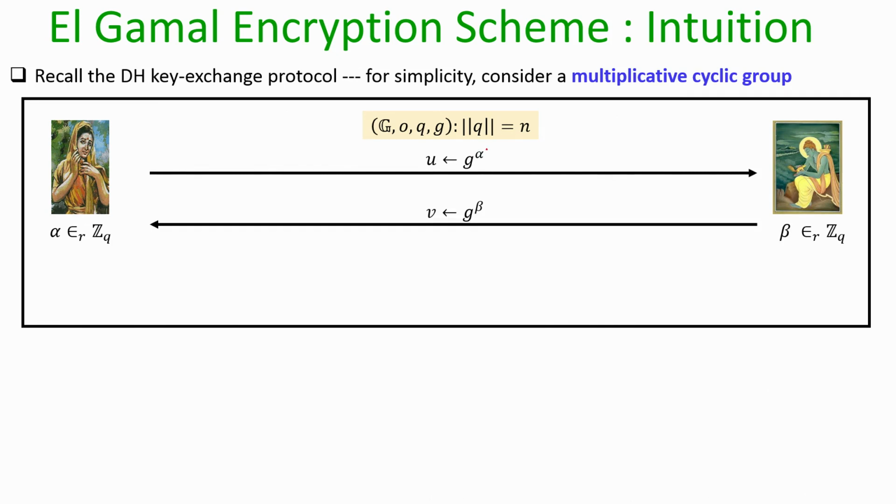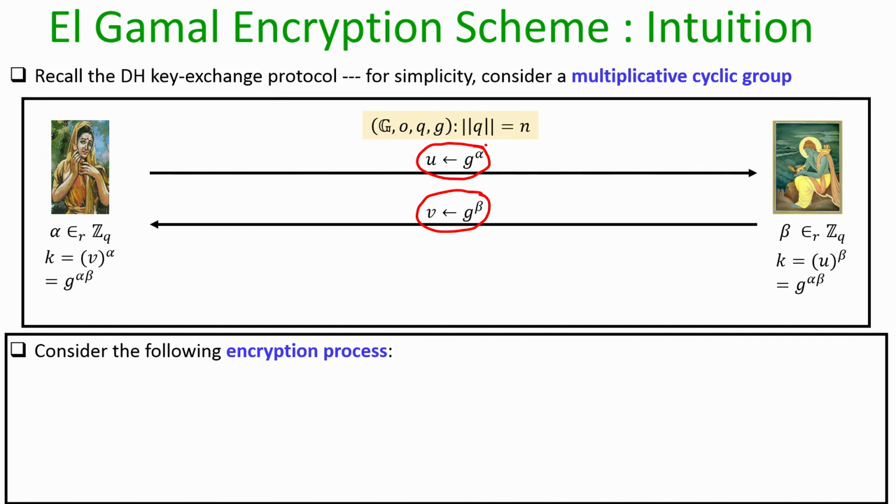So, Sita picks her contribution alpha, and she sends g to the power alpha to Ram, and independently Ram picks his contribution beta and sends g to the power beta, and the overall key k that is agreed upon between the sender and the receiver is g to the power alpha beta. And we had formally proved the security of the Diffie-Hellman key exchange protocol.